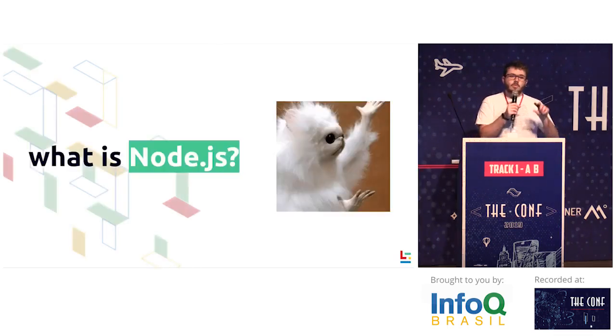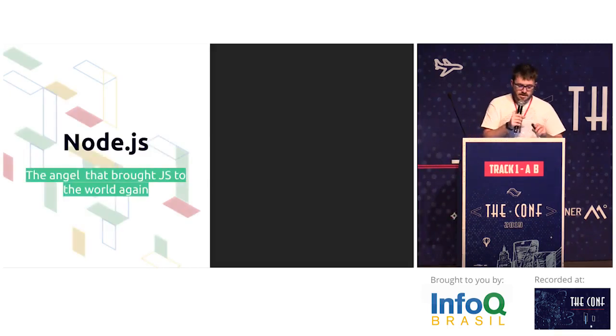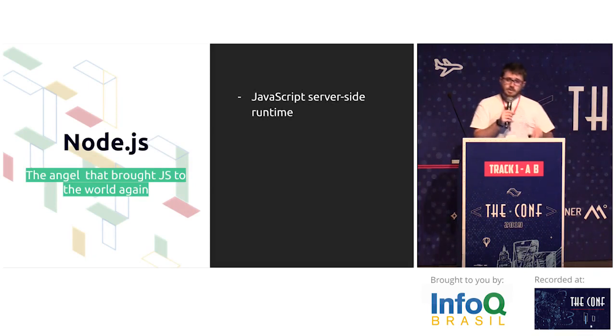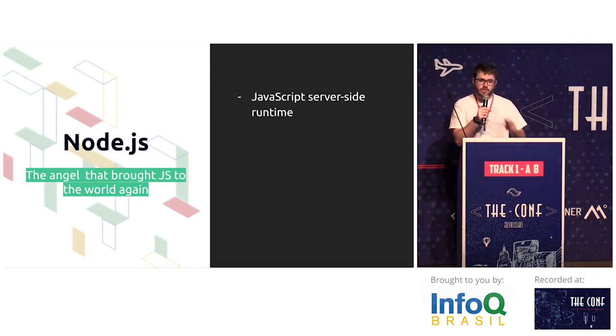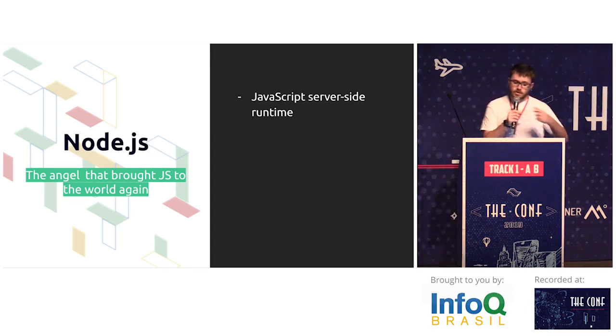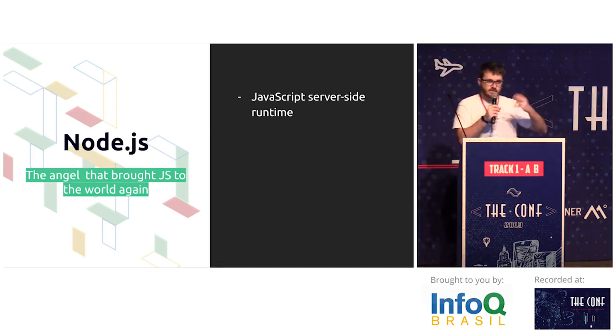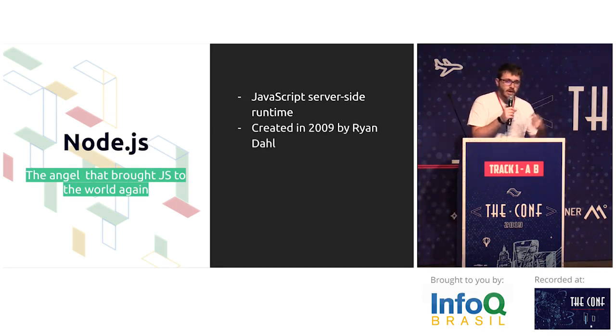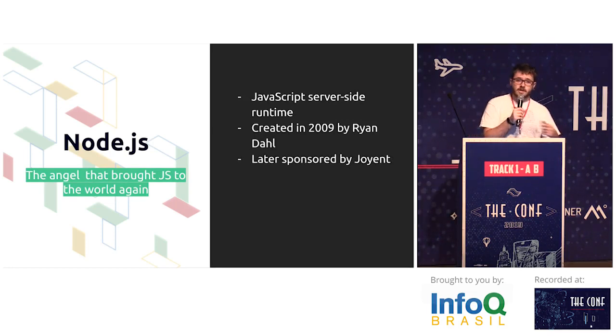So now we're going to talk about Node.js. Node.js is a JavaScript server-side runtime. It's not a framework, it's not a language, it's a JavaScript runtime. It's not the first one to actually execute code on the backend, because Netscape had one in 1999. It's called Netscape Server, so it's not the first one. It was created by Ryan Dahl in 2009, presented at JSConf EU, and it was later sponsored by Joyent.